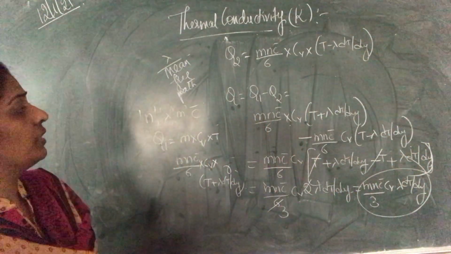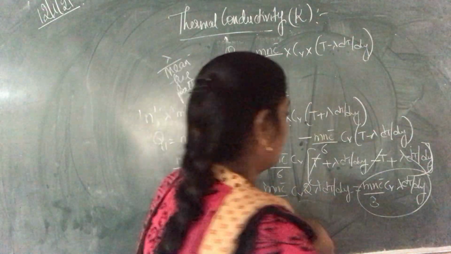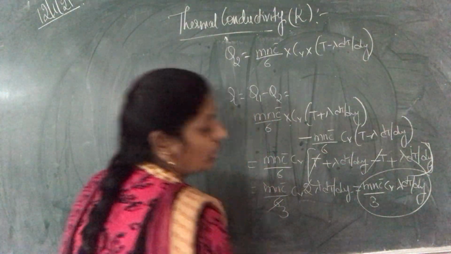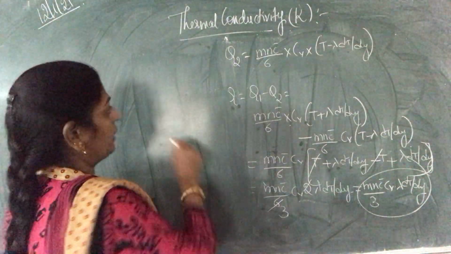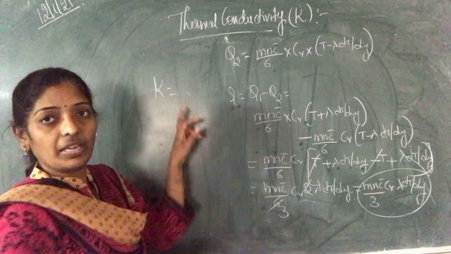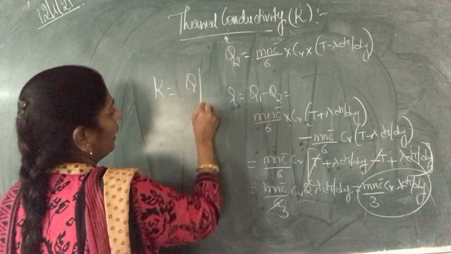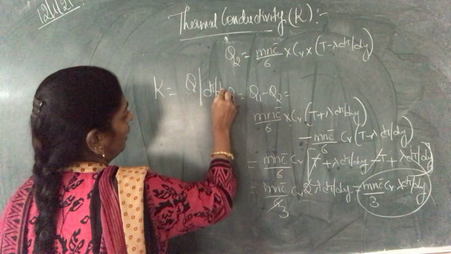So that we are going to substitute in the first equation, that is our coefficient of thermal conductivity, K. K is equal to Q by dT by dy.